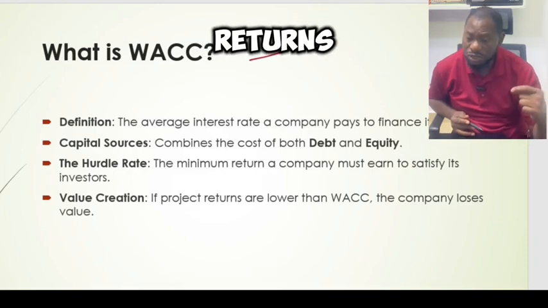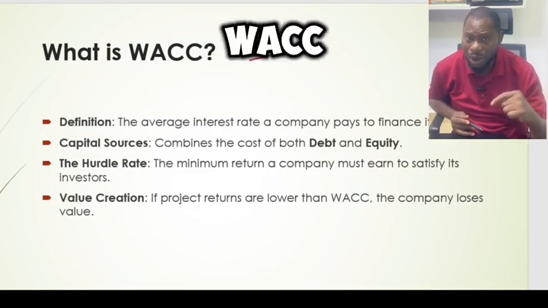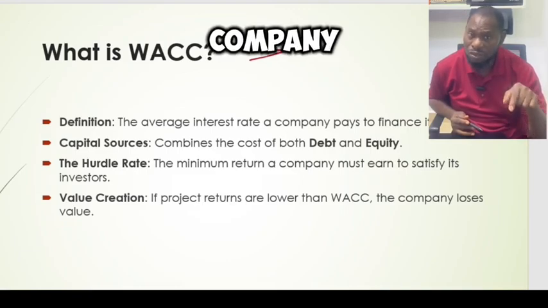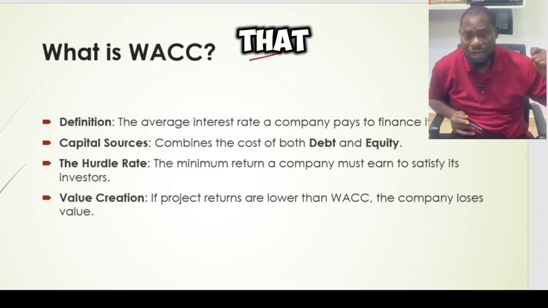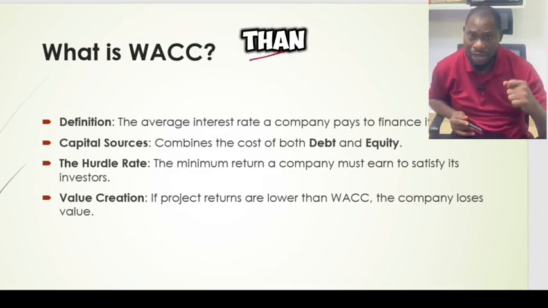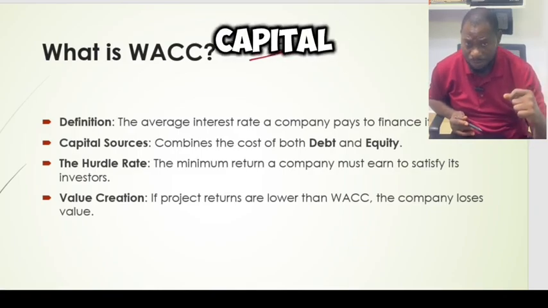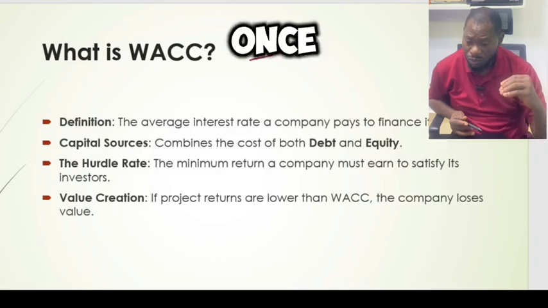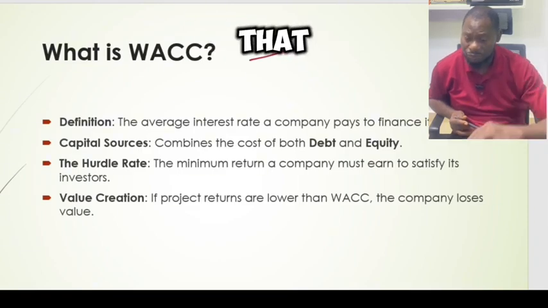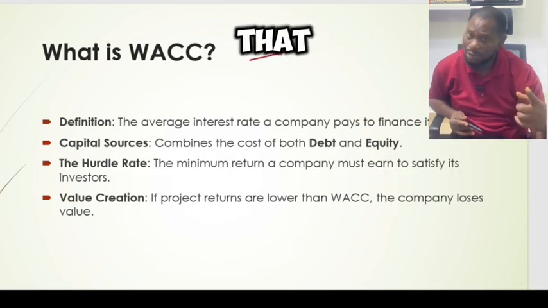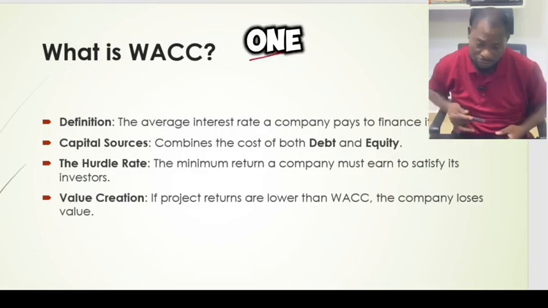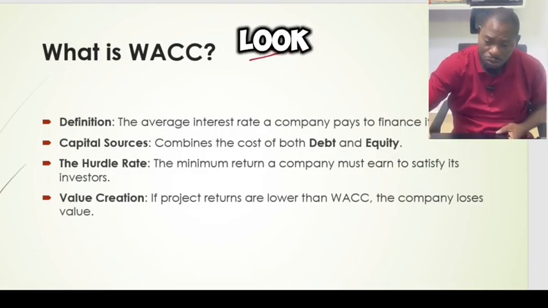If project returns are lower than the WACC, then the company loses value. So investors expect that their returns will be higher than the weighted average cost of capital. Once the returns that an investor is getting are lower than the WACC, then that investment is not a good one.